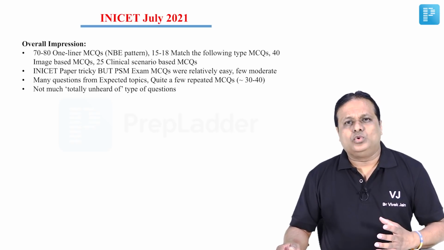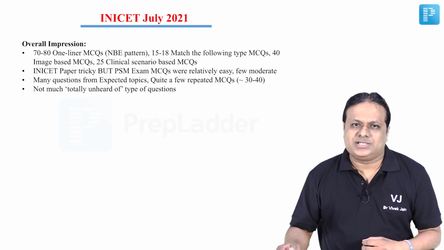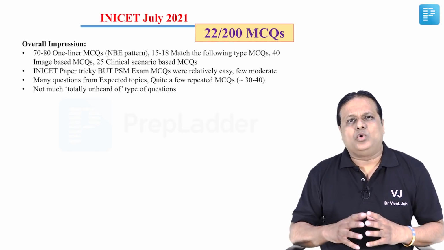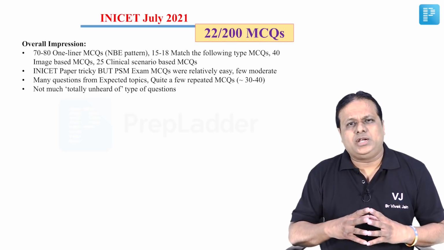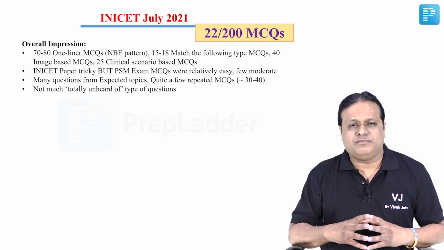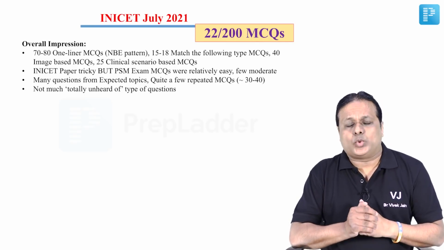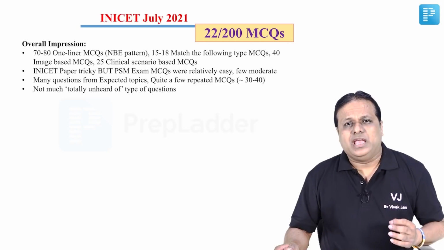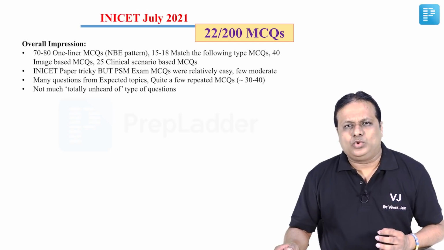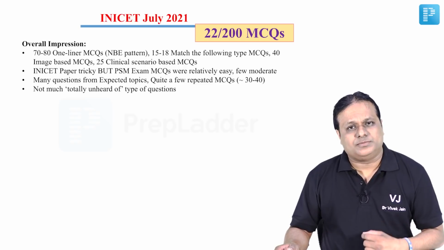There were very few totally unheard type of questions in the paper. In fact, out of the 200 questions, I was able to reconstruct 22 questions from the subject of PSM with the help of students. Out of these 22 questions, 18 questions were direct from the subject of PSM and 4 were overlapped due to national health programs with other subjects.